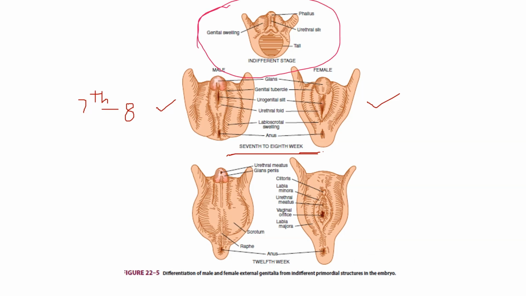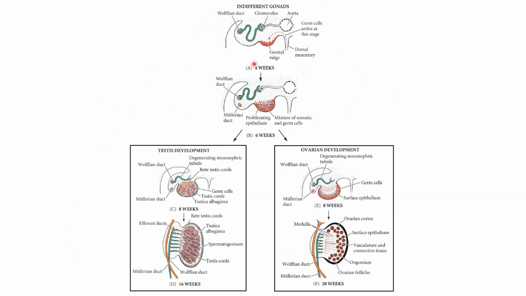In the embryo, a primitive gonad arises from the genital ridge, which is present in the primitive embryo.